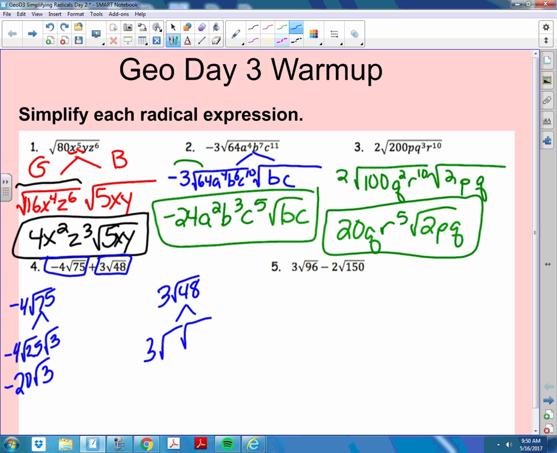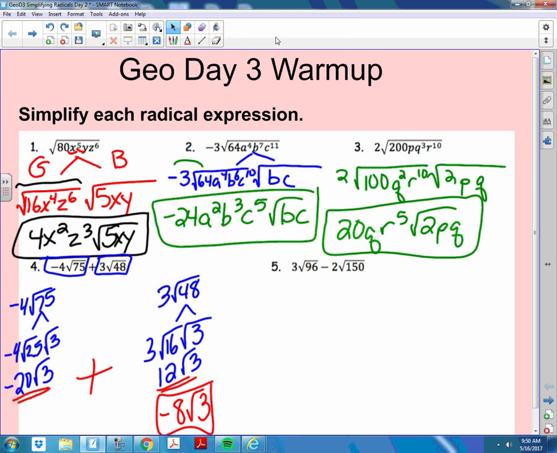What do we know is going to be the bad root? It pretty much has to be because on the other side it is. So 3, 16, 3 times 4 is 12. Yes, 3. And so then at the end, we basically have this guy plus this guy. We end up with -8 root 3. This should be getting to a point where you're just like knocking it out. And let's see.